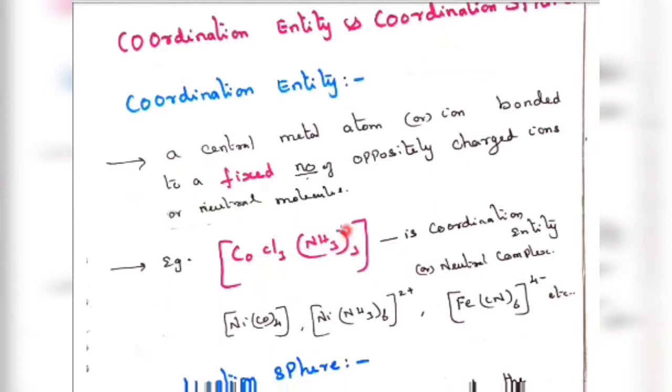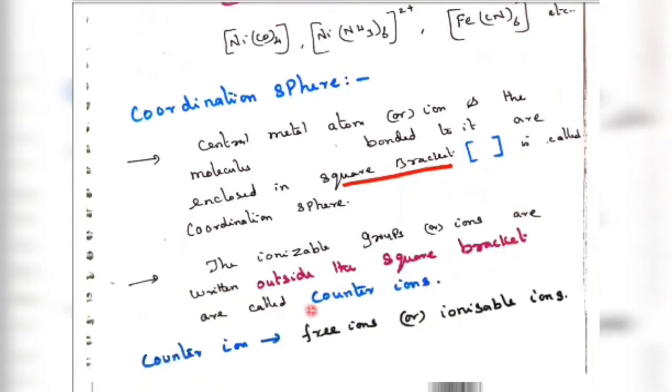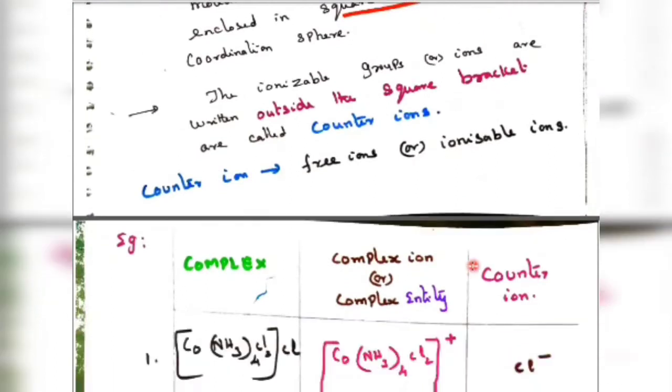Inside the square brackets all are non-ionizable. So the square bracket distinguishes between the ionizable part and the non-ionizable part. Outside the square bracket, either left side or right side, they are ionizable, called counter ions, or free ions, or ionizable ions.